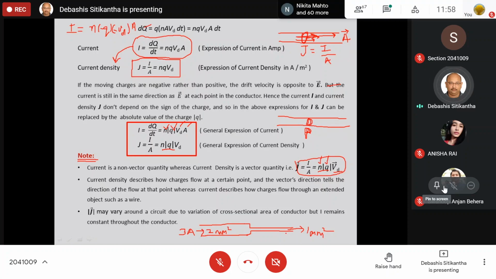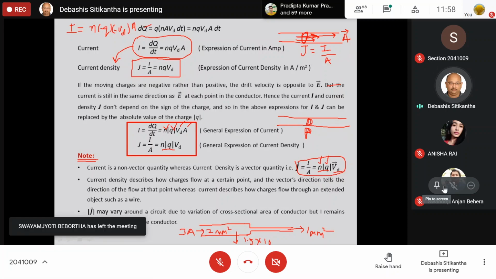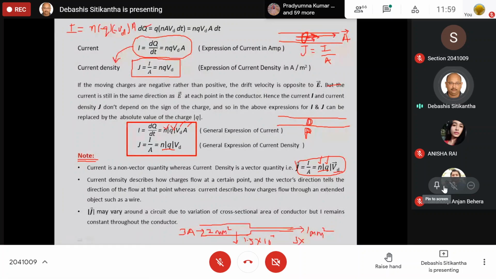But the current density is obviously going to change. So in this case, the current density is going to be around 1.5 into 10 to the power 4, whereas in this case it is going to be 3 into 10 to the power 4 ampere per meter square. So this is the difference between your current and current density. So the current density is going to be different at different locations of the conductor, and this varies because of the variation of the cross-sectional area of the conductor.